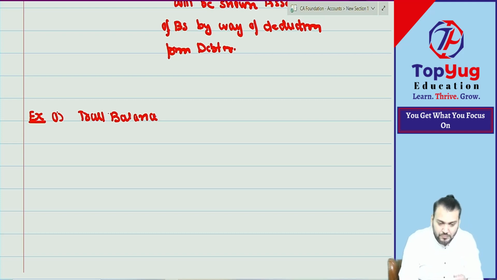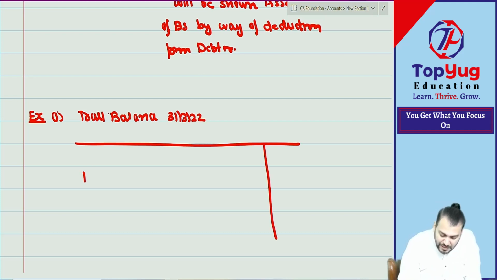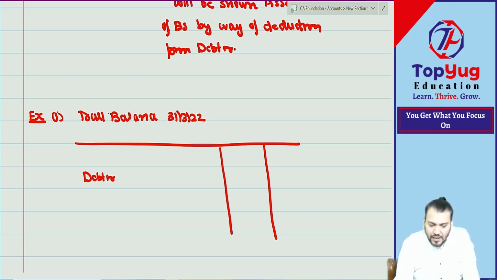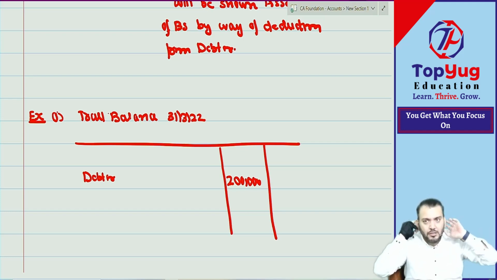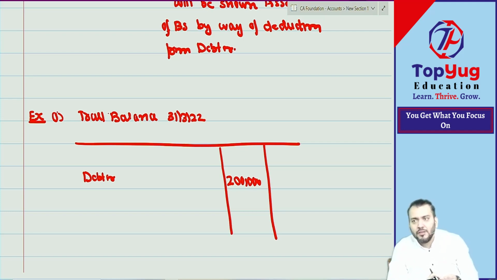Trial balance, 31st March 2022. So it has debtor. When I am saying debtor, is it one debtor or all debtors? So can I say it consists of Mr. A, Mr. B, Mr. C, Mr. D, Mr. E, Mr. F, many debtors. Amount receivable from many debtors. But all debtors will not be doubtful. Some debtors will be doubtful. It might happen 80% are good, 20% are doubtful.